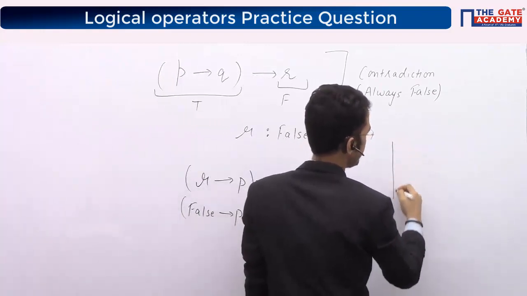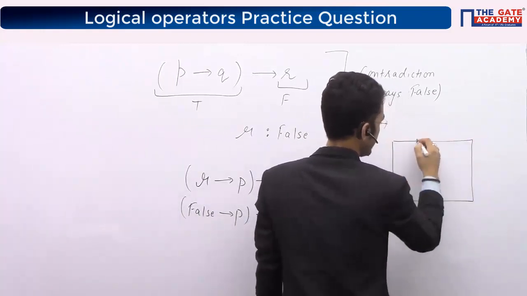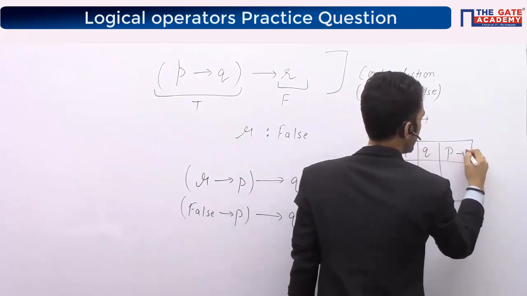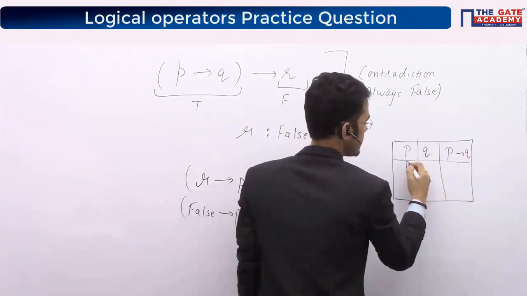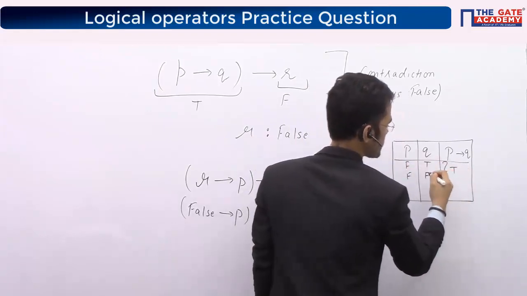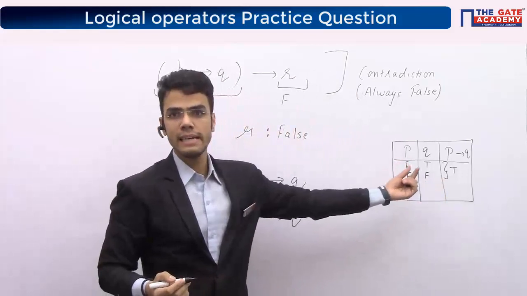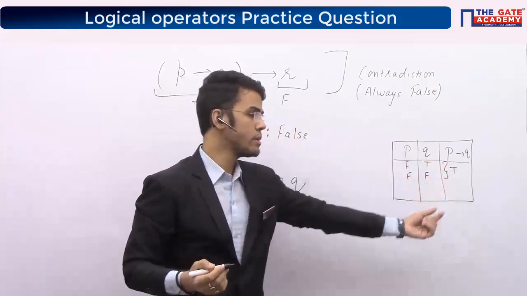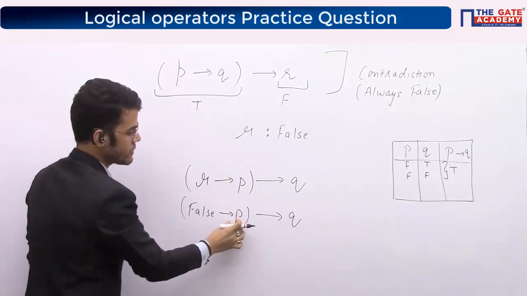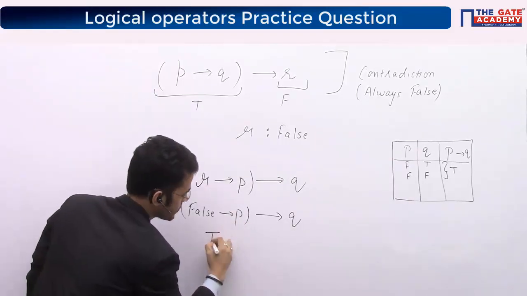Again, as I said, we need to remember the truth table, right? If you remember our truth table for P implies Q, in the cases where the first is false, whether the second is true or false, both cases will give me true, right? So basically, false implies anything is true, that we need to remember. So false implies P: whatever the value of P is, I don't care. False implies P will give me true, right?